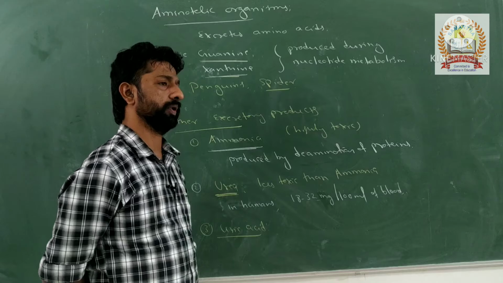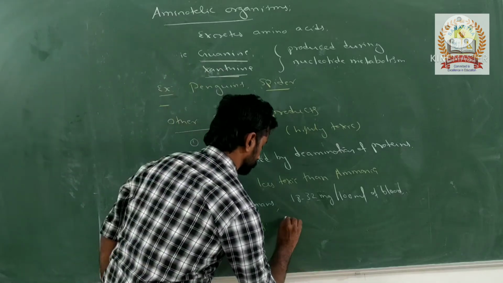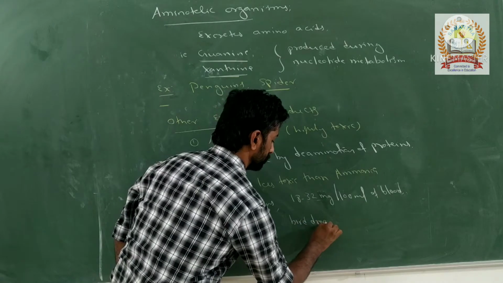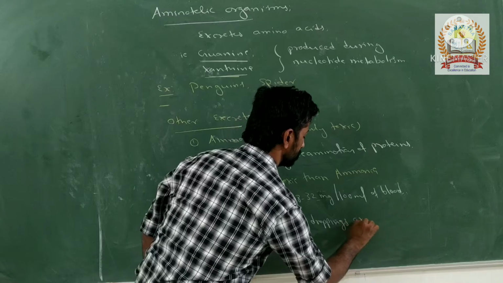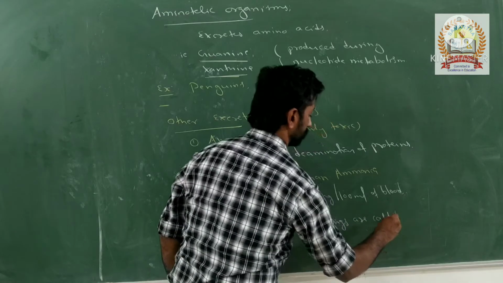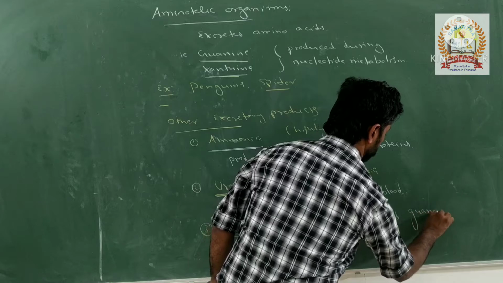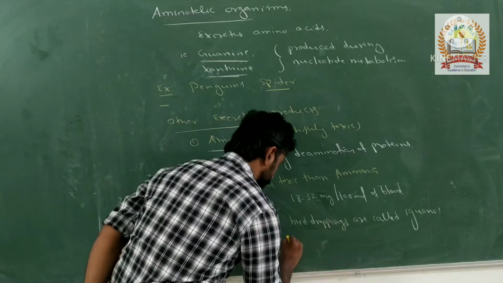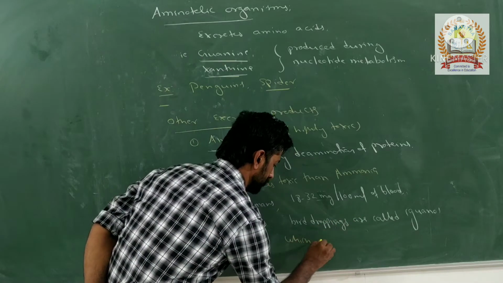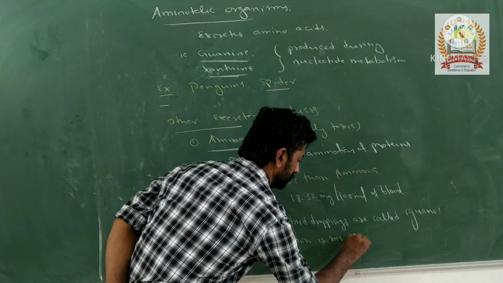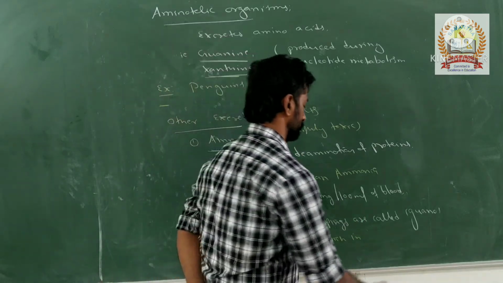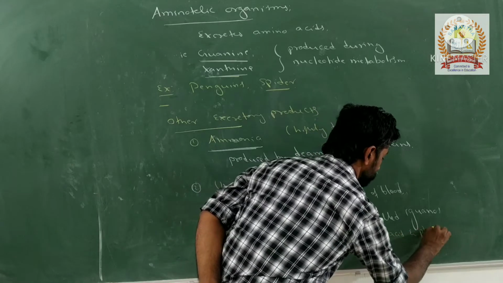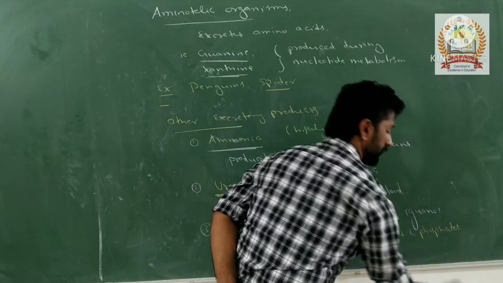The droppings of birds are called guano, which is rich in uric acid as well as phosphates.